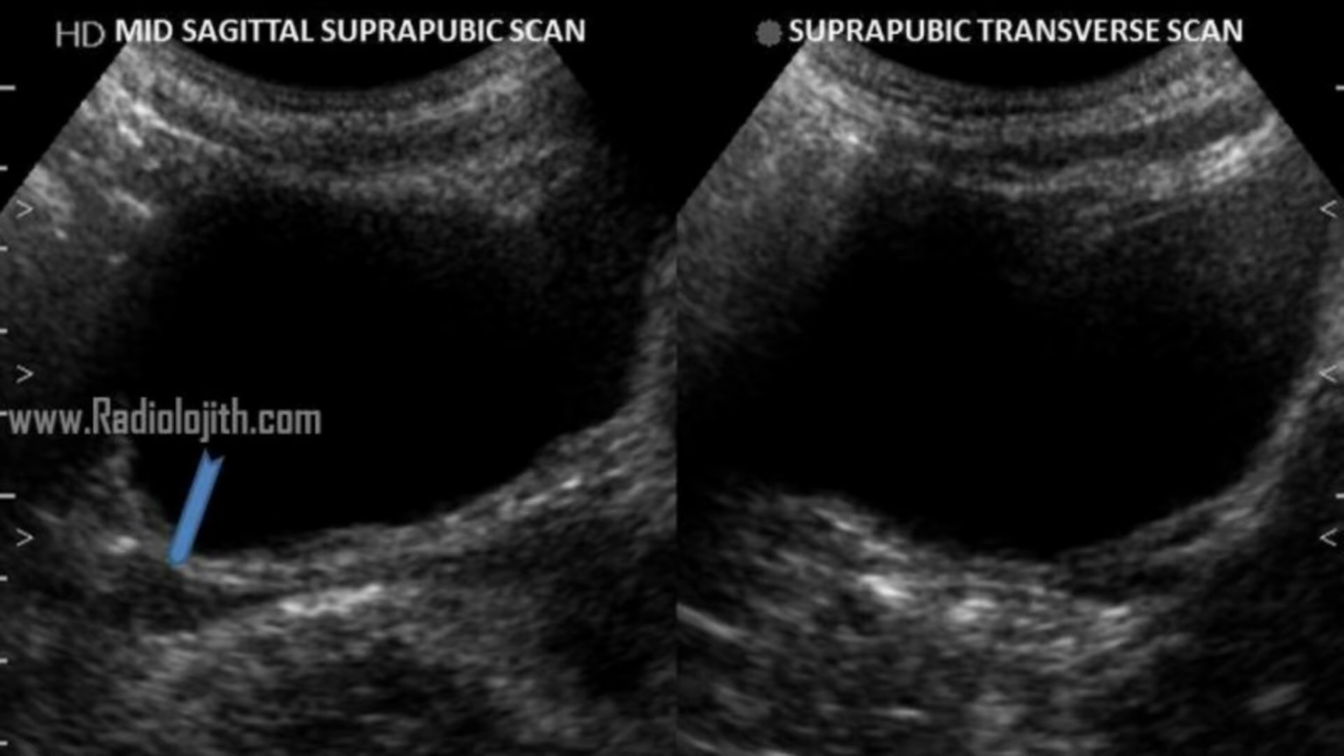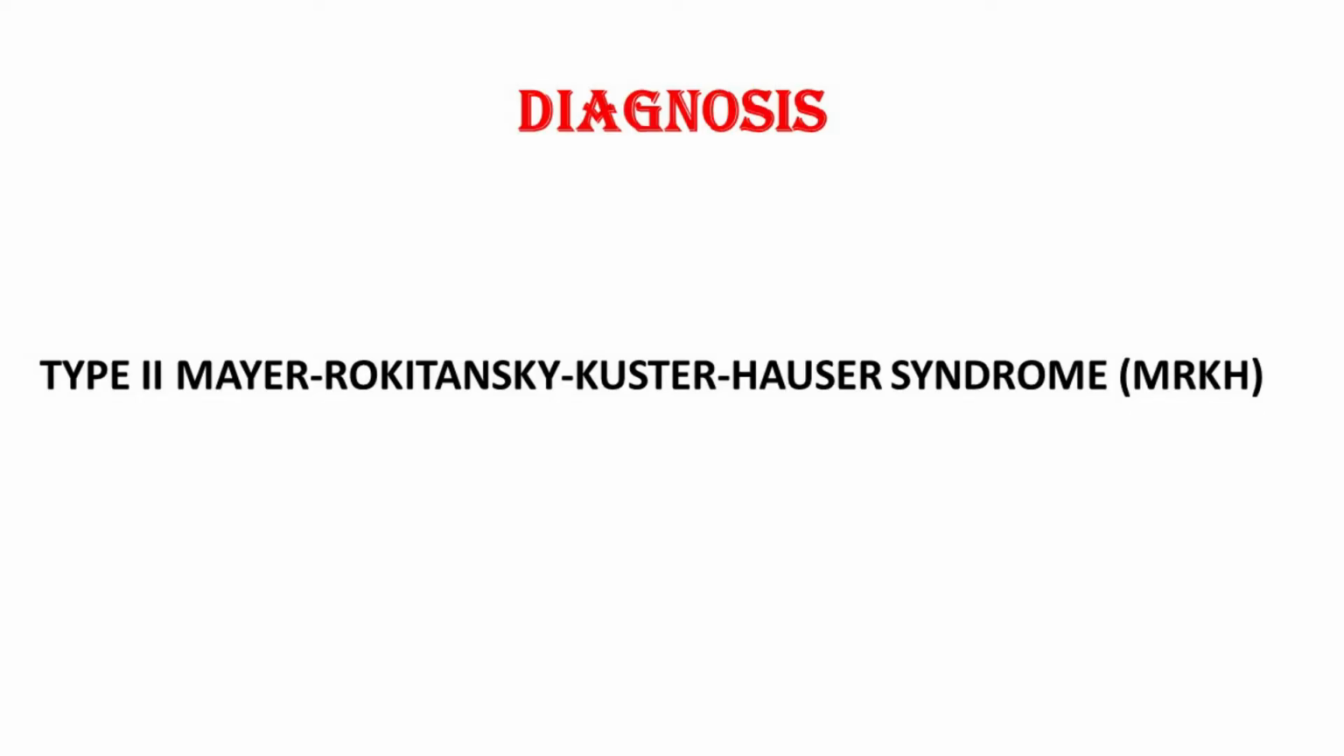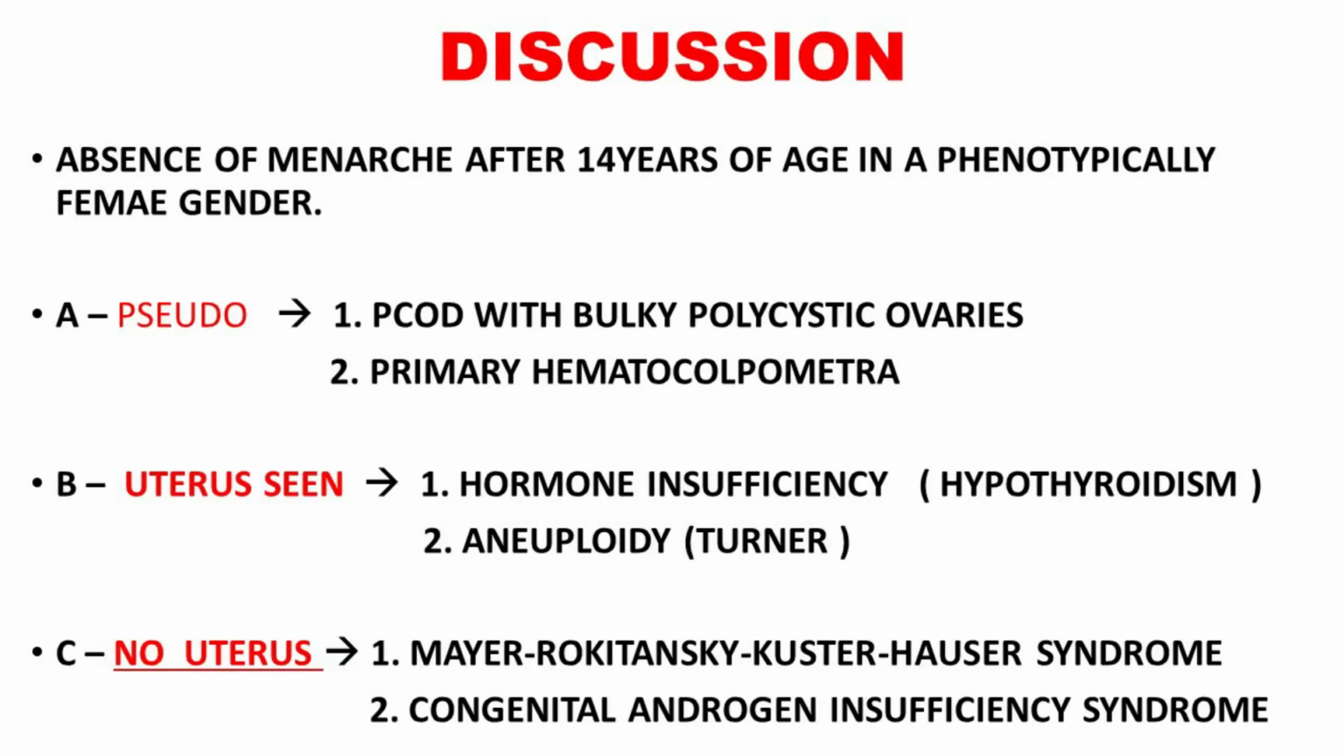Now the sonographic findings are indicative of non-visualization of the uterus proper and non-visualization of the right kidney. The final diagnosis is Type 2 Mayer-Rokitansky-Kuster-Hauser syndrome, MRKH. First, we will discuss primary amenorrhea, which is defined as absence of menarche after 14 years of age